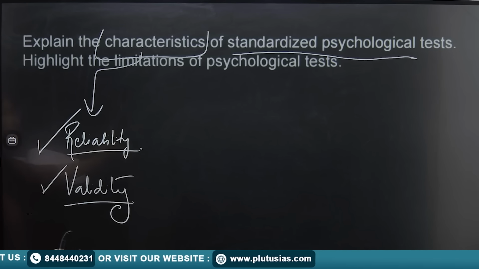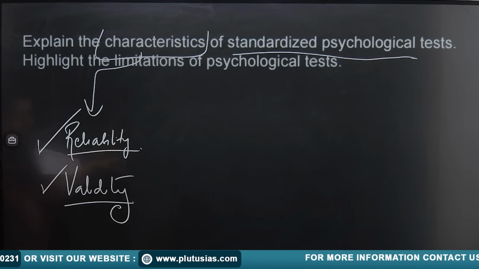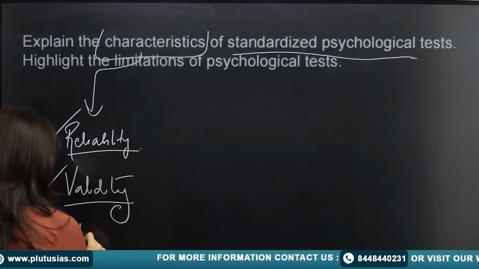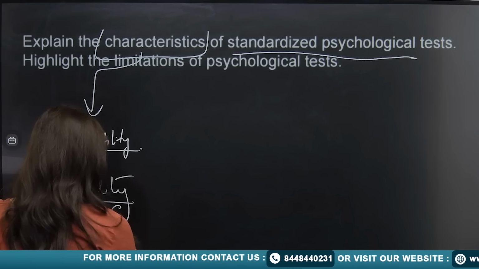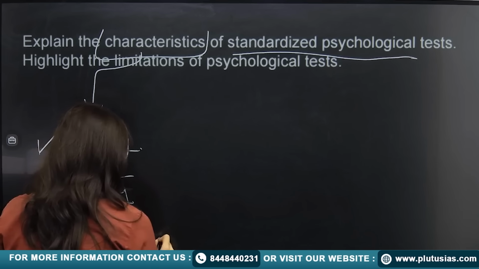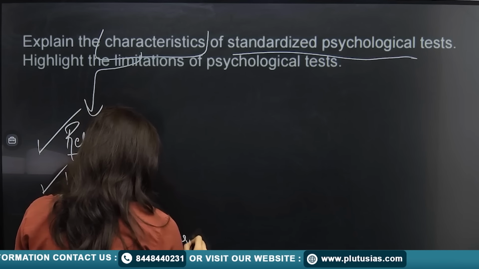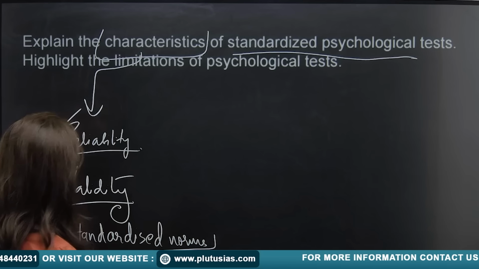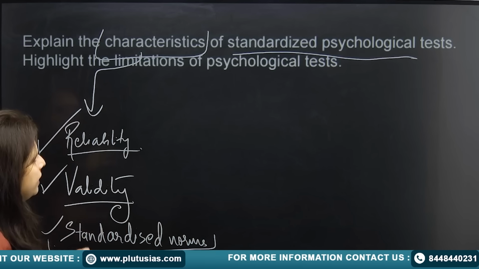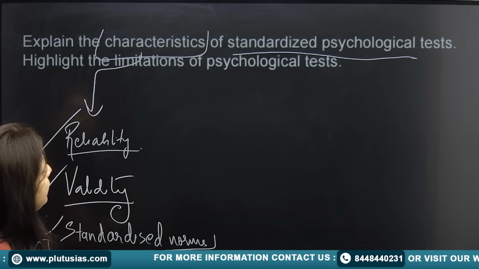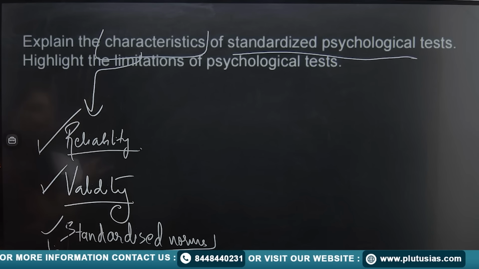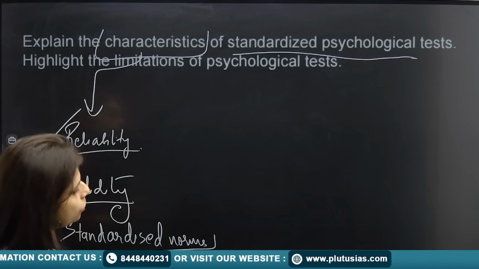You can talk about there are standardized norms. So if you are having those norms and standards set into place, that could be one of your standard psychological test.